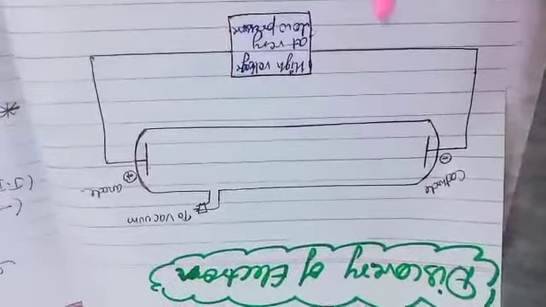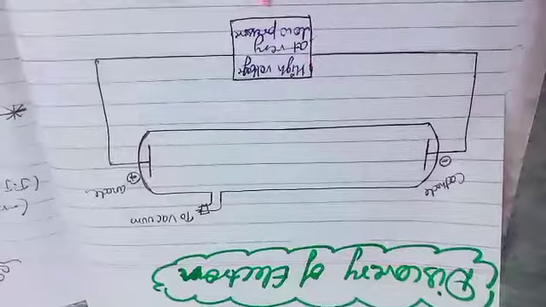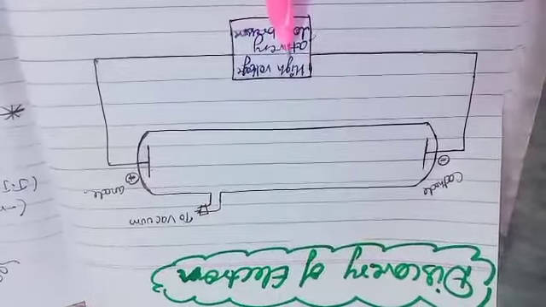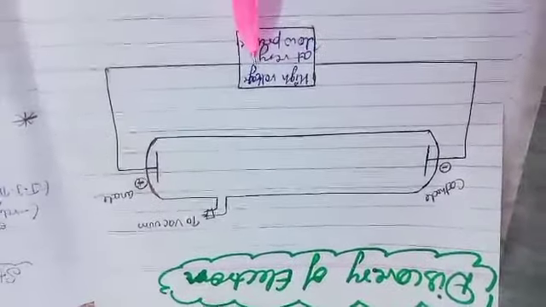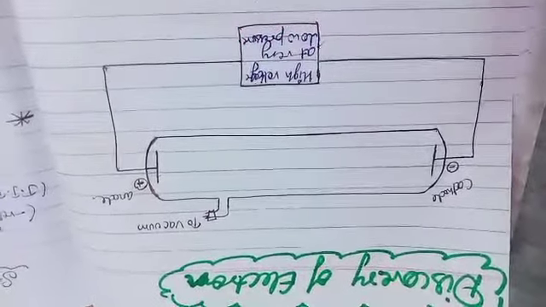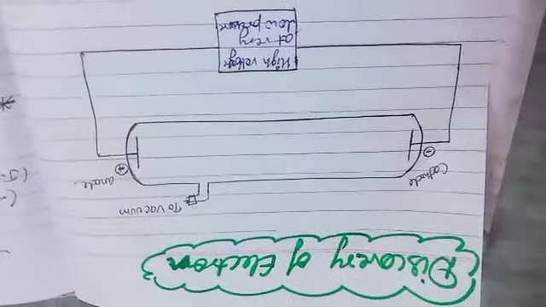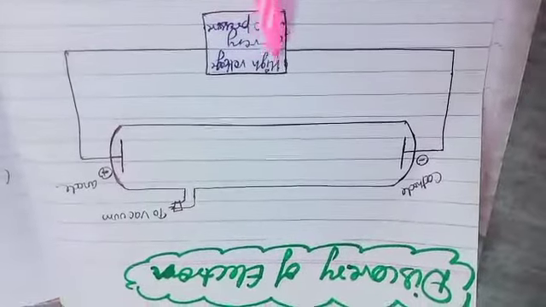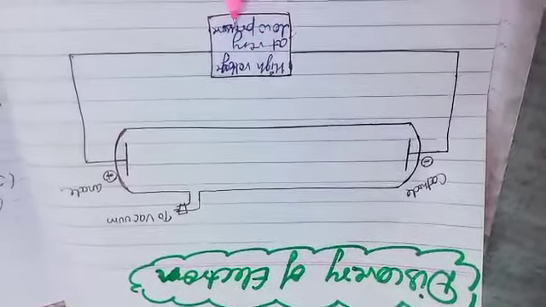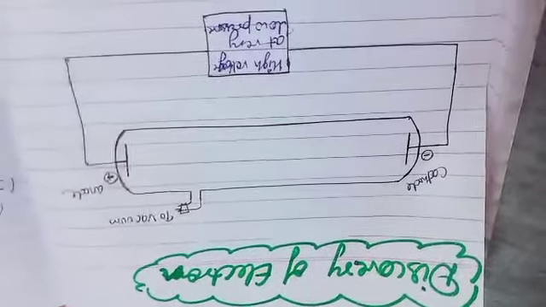Now this one is connected again to a battery, through which high voltage is supplied. High voltage at very low pressure, because at normal pressure there is no movement of electrons. So this one is the general setup of the discovery of the electron.